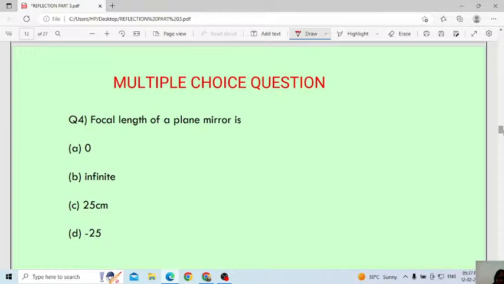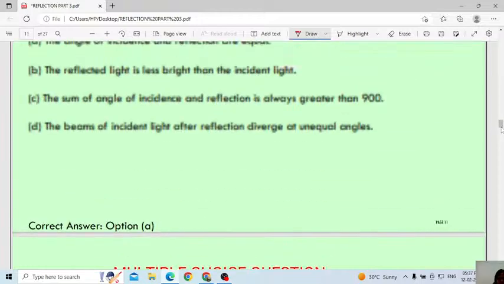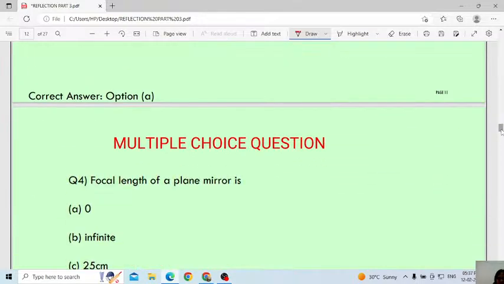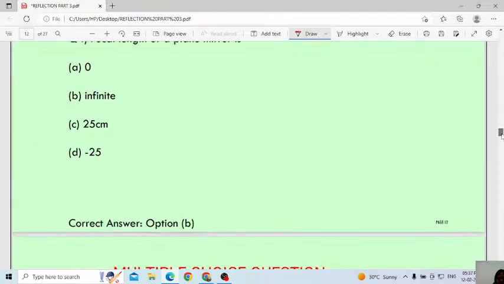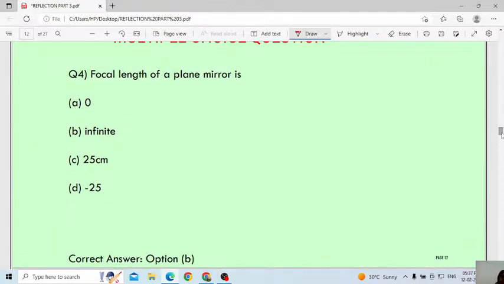Focal length of a plane mirror, maybe you don't know. I will tell the answer, because that is fixed. No, infinity minus 25 they are given. This one you have to remember. What is the focal length? Focal length, small f. What is this value in the case of a plane mirror? Remember the value.